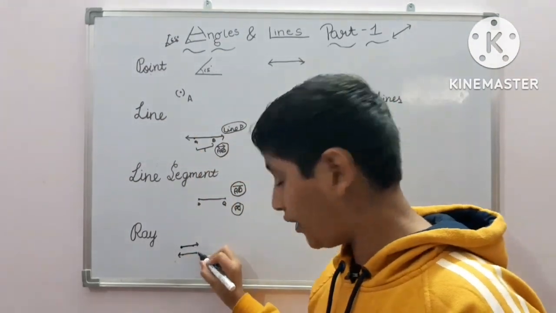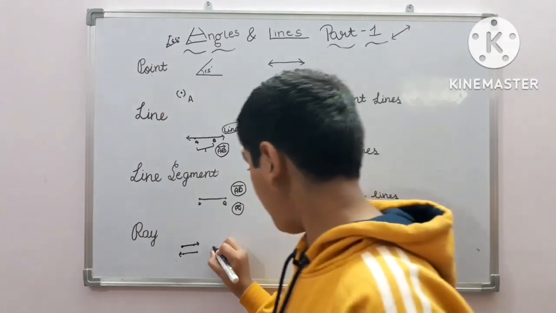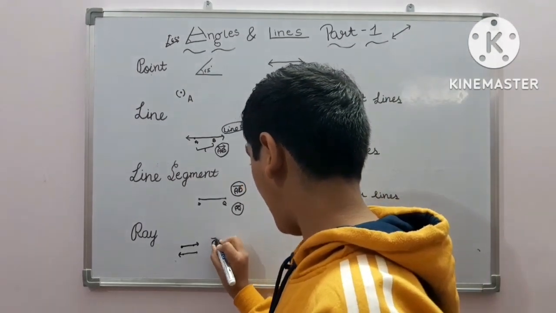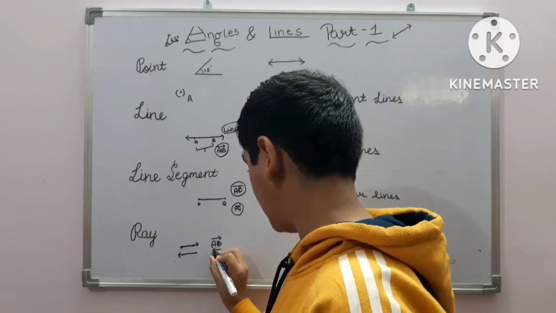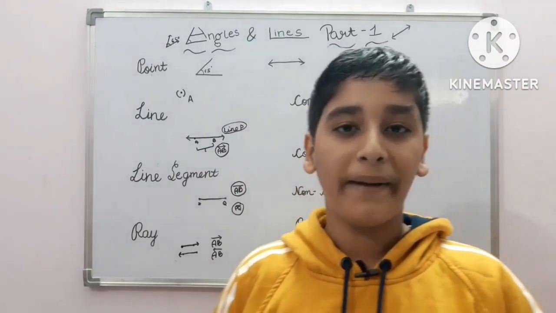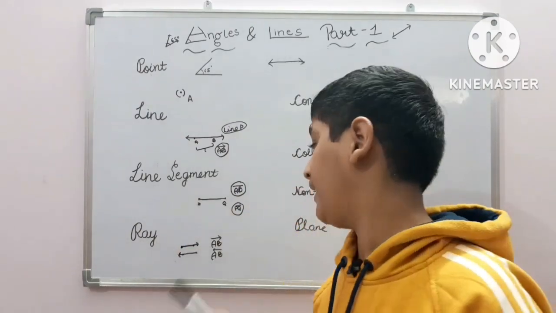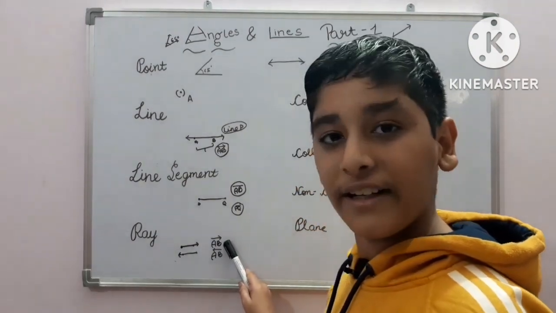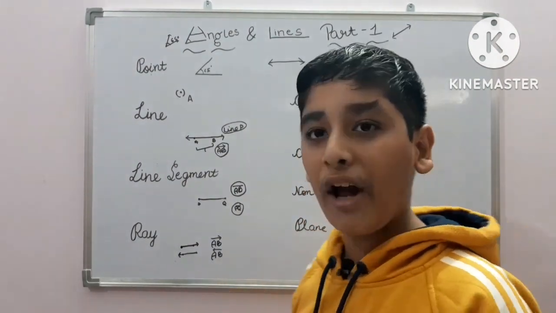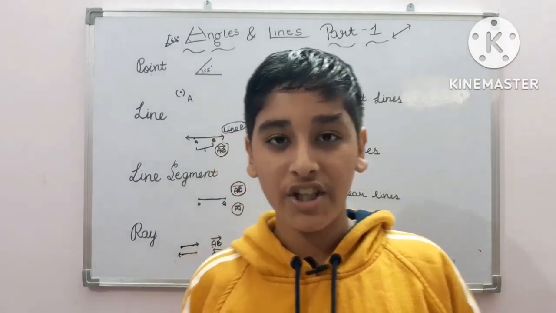This is a ray. 2 examples of ray. To denote a ray, we will use the symbol like this or like this. It depends how you make a ray, in which direction, right to left or left to right. If you have made it from left to right, then you will use this one denotation symbol, and if you have made it from right to left, then you will use this other denotation symbol.